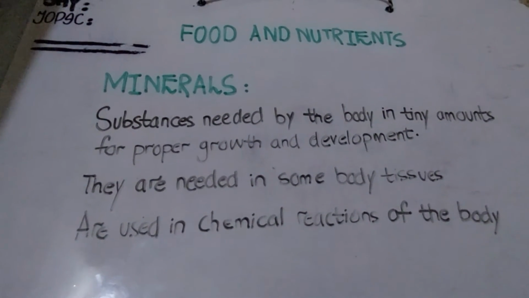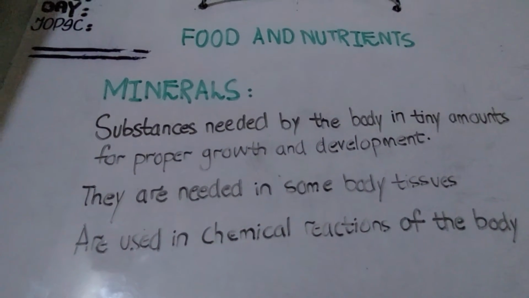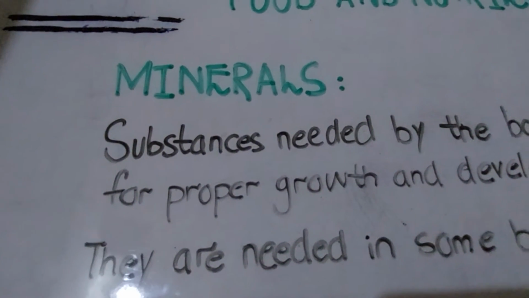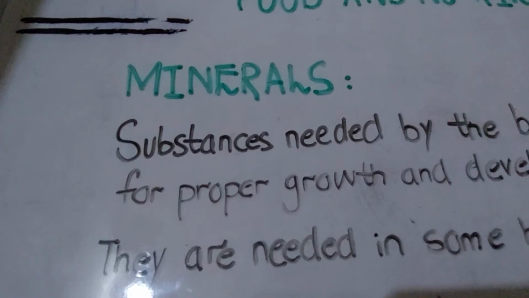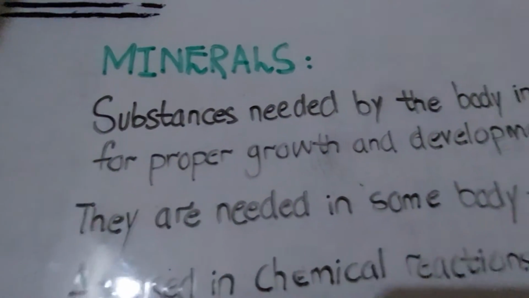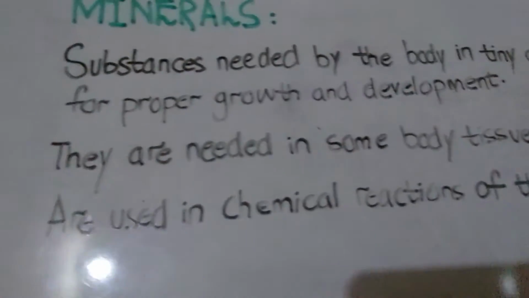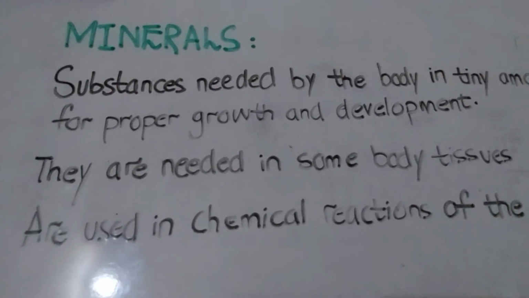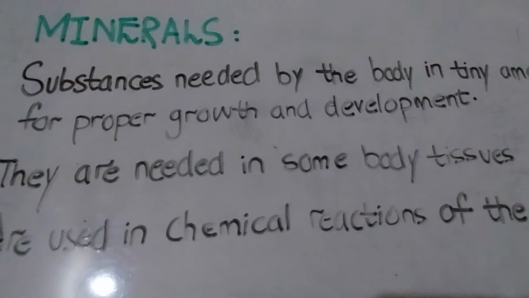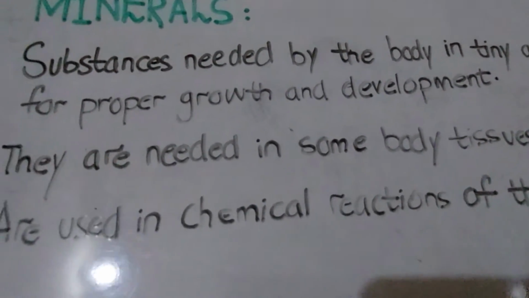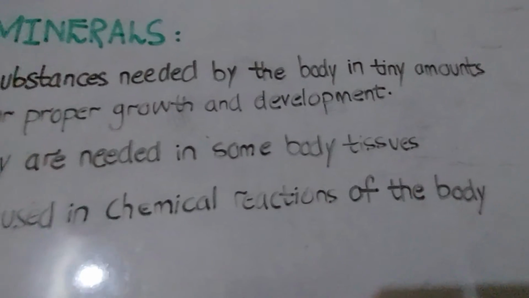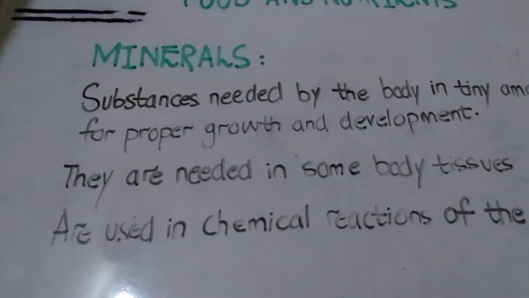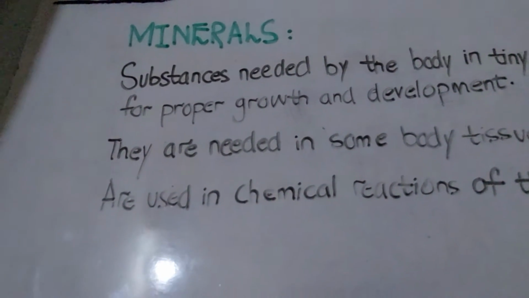So here we are with today's topic, which is food and nutrients, as you know, and this is now part 6. What is part 6? Minerals. Now let's see minerals. What are minerals? Minerals are substances needed by the body in tiny amounts for proper growth and development. They are also needed in some body tissues, as well as they are used in some chemical reactions in the body. So these are the uses of minerals for us, and they are very important nutrients for us in our diet.